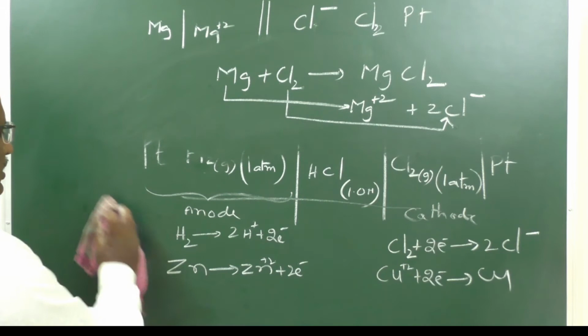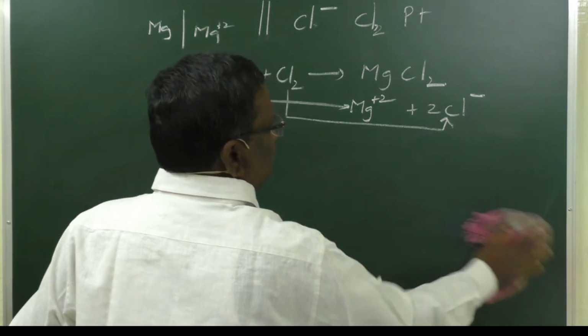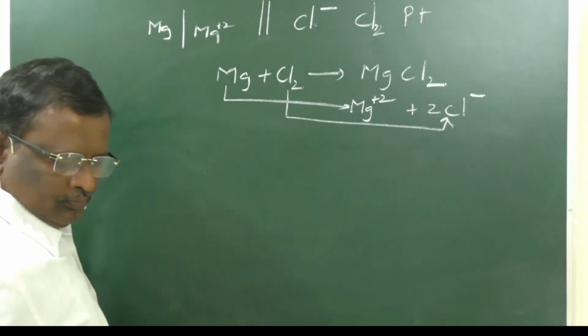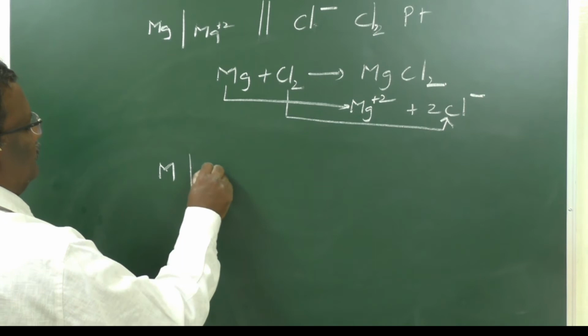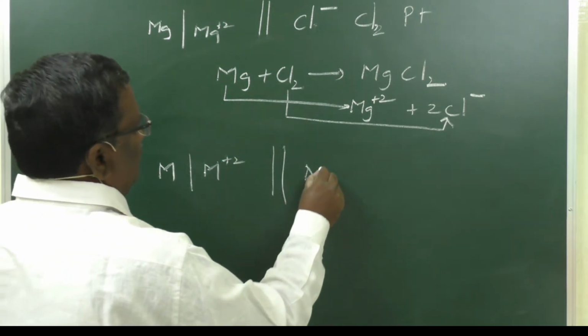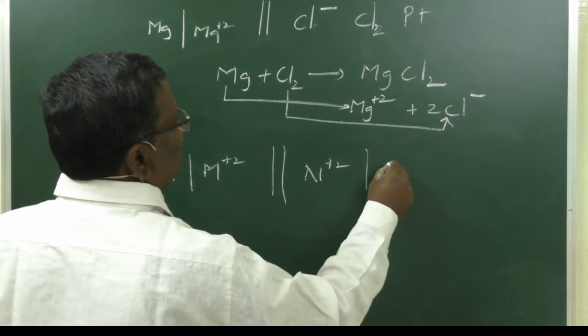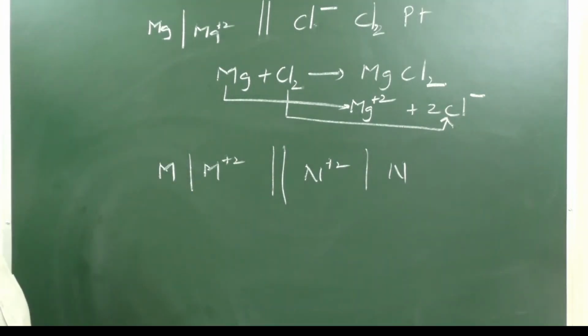Or sometimes they will give us an equation like this: M, M plus 2, N plus 2, N. They ask us to write the electrode reactions.